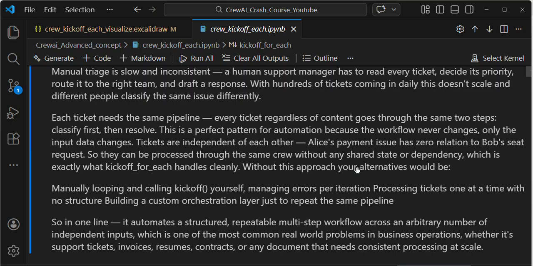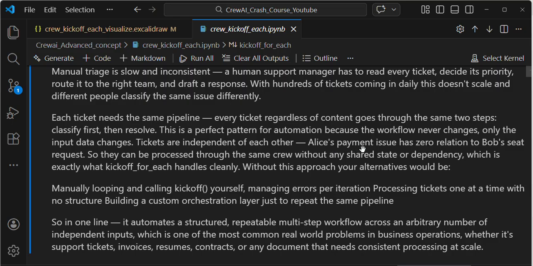It will be processed one by one, whatever we give inside a list. Only the input data changes, right? Tickets are independent of each other. That means one customer's problem is not dependent on another's. One customer problem is related to payment, another to products, so there will be different issue cases. Alice's payment issue has zero relation to Bob's seat request. This is related to a seat and this is related to payment, right?